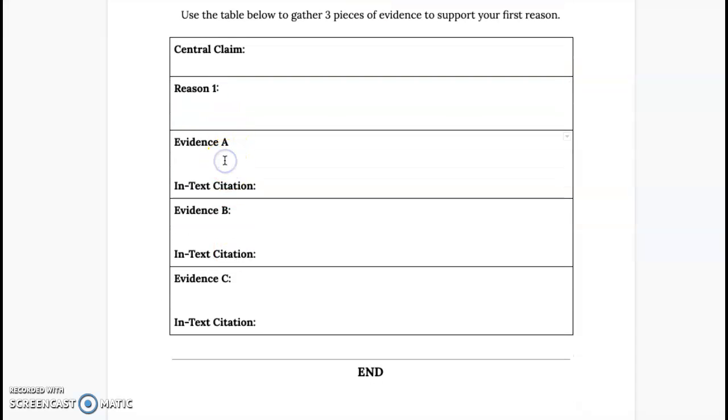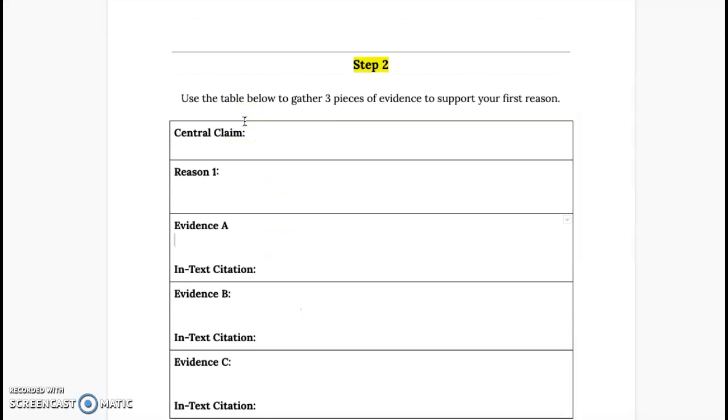Now they might be quotes from experts. They could be a statistic to support what you are saying up here in your reason. They could be just a summary of facts. In-text citation, you'll put that as well, parentheses, author's last name of the website and the year. And all three might come from the same website. All three pieces of evidence might come from the same website, or they might come from any of your three. Maybe you're using all three for here. So let's just look at an example.